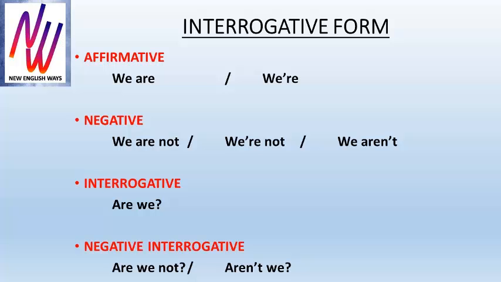We. Affirmative. We are. Contraction. We're. Negative. We are not. Contraction 1. We're not. Contraction 2. We aren't. Interrogative. Are we? Negative interrogative. Are we not? Contraction. Aren't we?